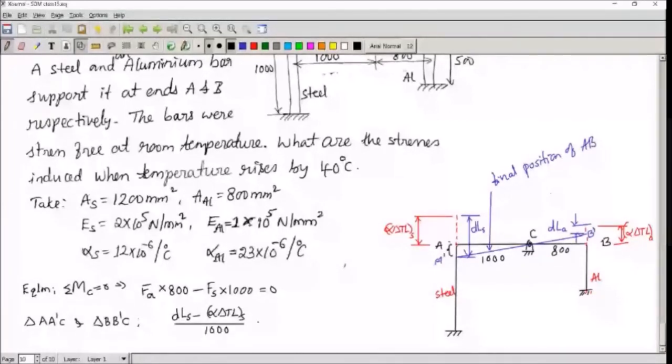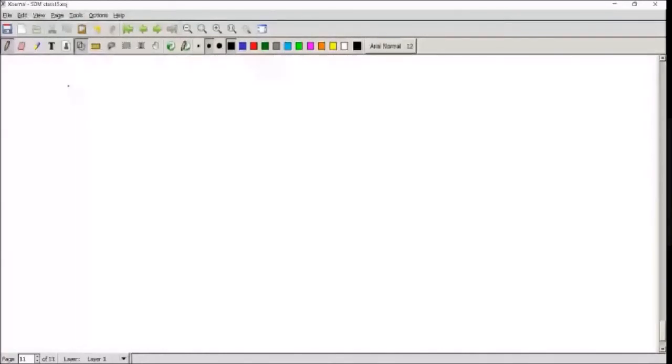And the corresponding side on the CB dash B is alpha delta TL of aluminium minus DL. If you solve these two equations now, you'll be able to get the stresses in both the members. And I will write the answers here. Sigma S should be 63.103 MPa and sigma A should be 118.318 MPa.